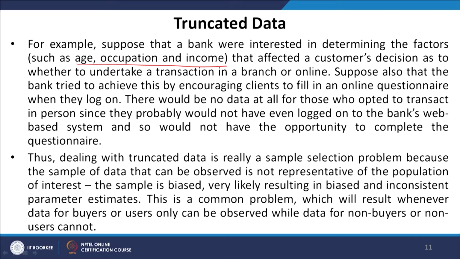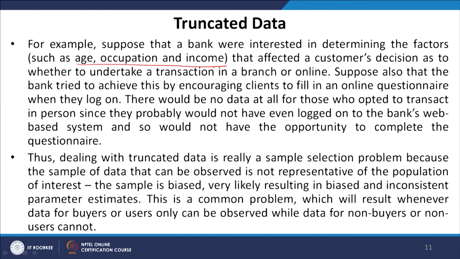The sample is biased, because we were interested to know whether these factors impact a customer's decision to transact in a particular branch or not. But there are a large number of customers who probably do not use online or internet-based interfaces, as a result of which they would be completely excluded from the sample altogether.